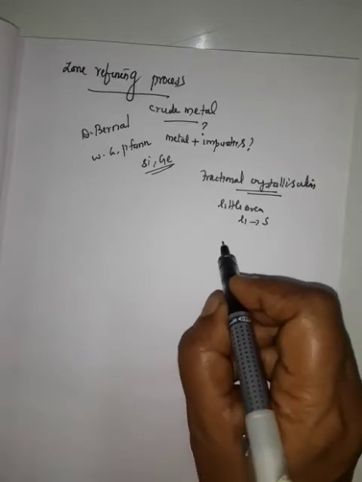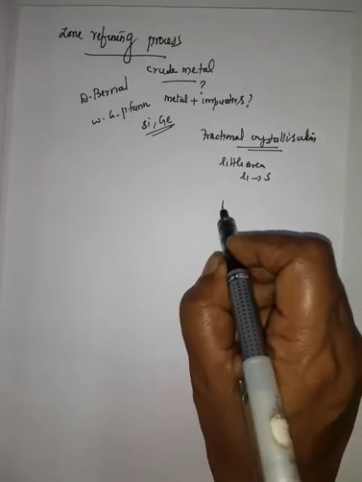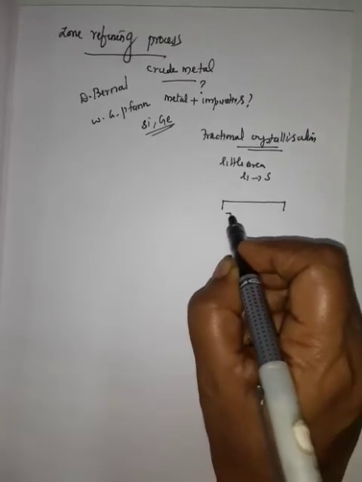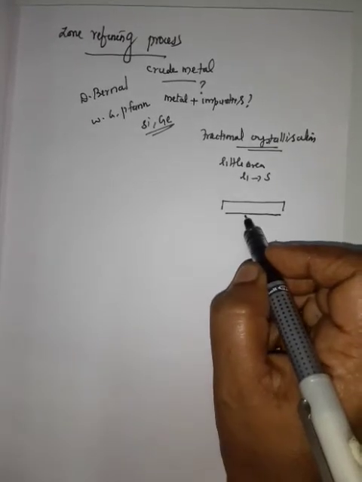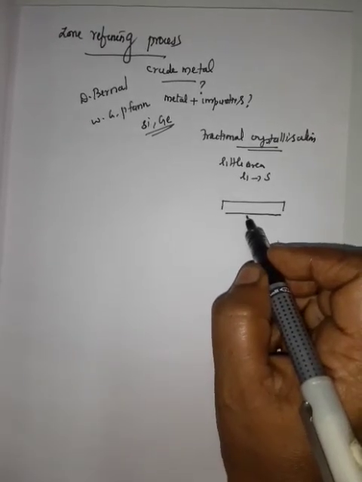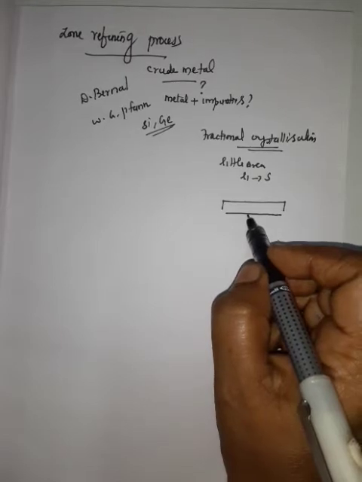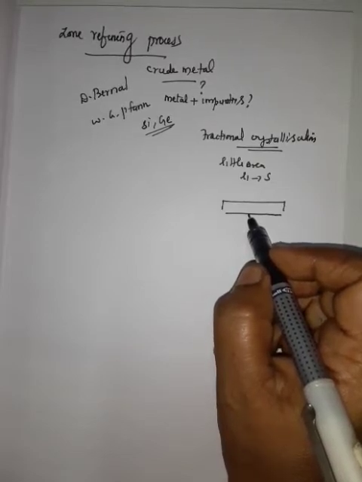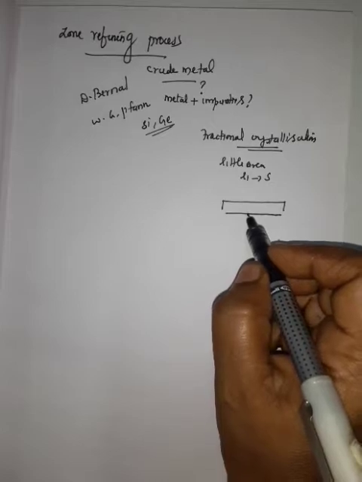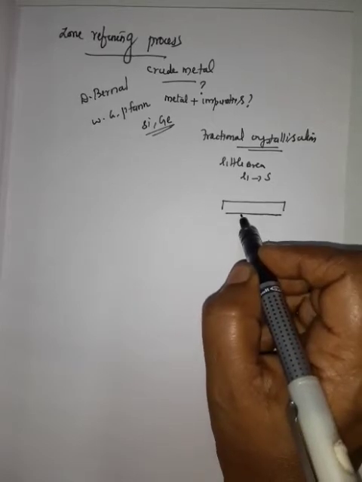Now the impure metal is taken in the form of a bar or rod. It is heated by a mobile induction heater. Mobile means movable, moving. Heater means heating. Mobile induction heater means a heater slowly moving automatically.